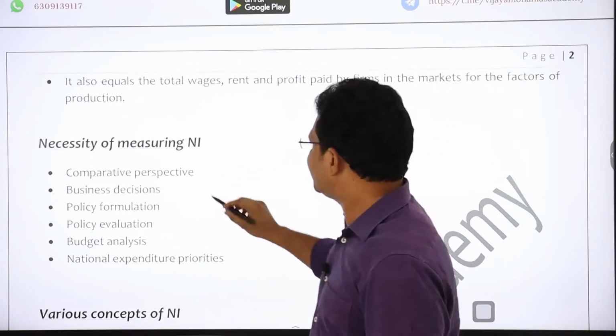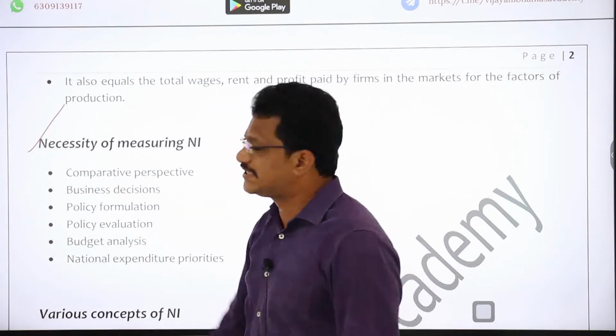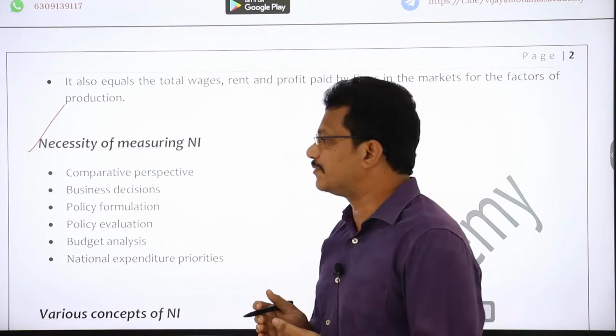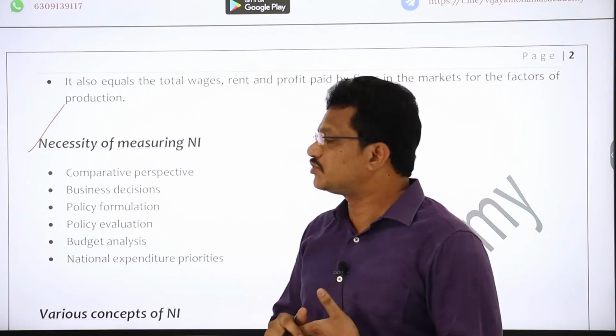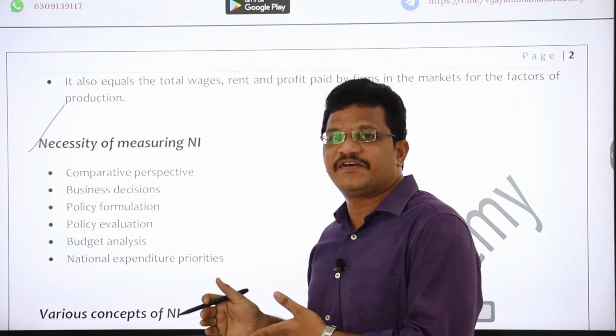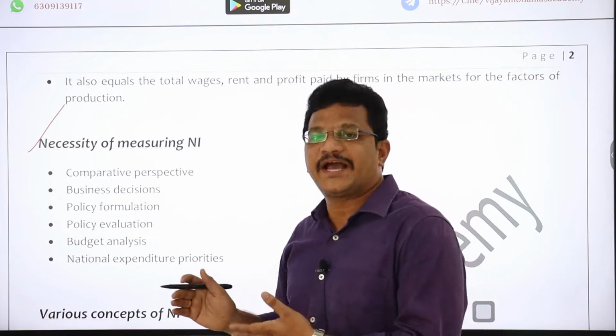And what is the necessity of measuring national income? So basically, what is the use or what is the significance of measuring national income? Maybe tomorrow they will be asking a direct question: explain the significance of measuring national income to reflect the welfare of the people or to reflect the economic activity of India.